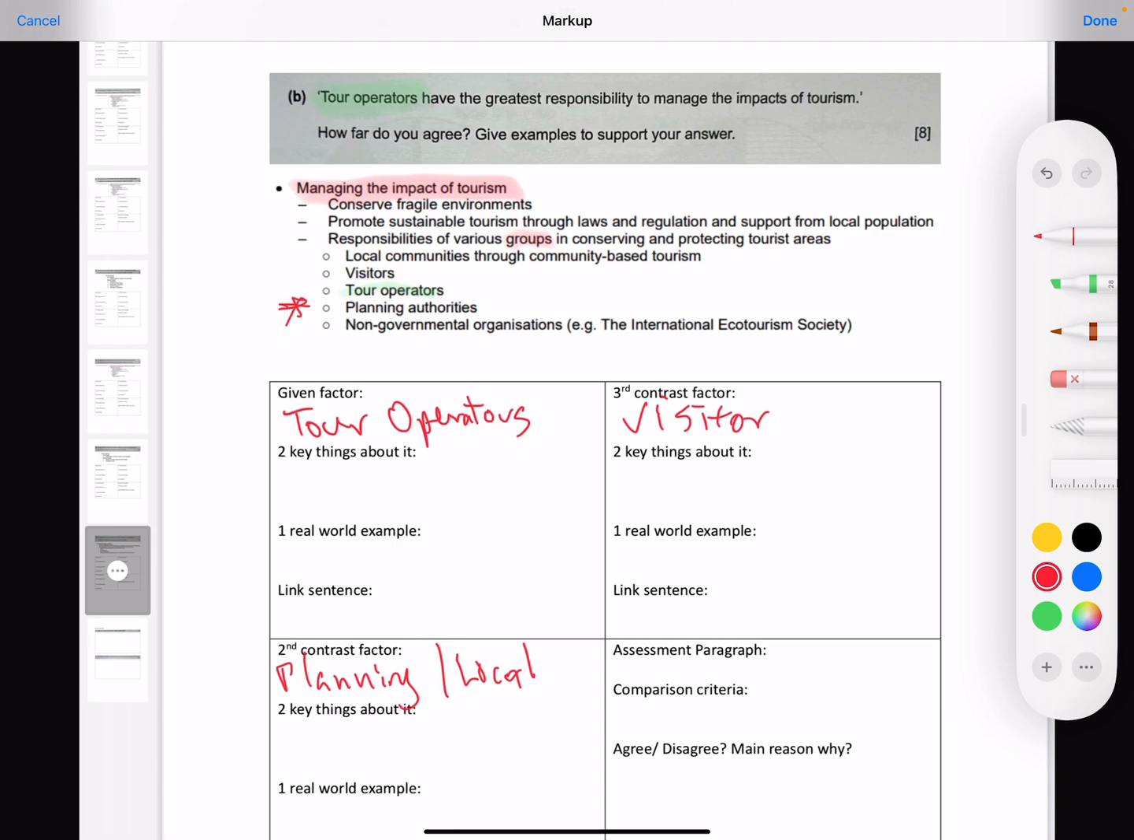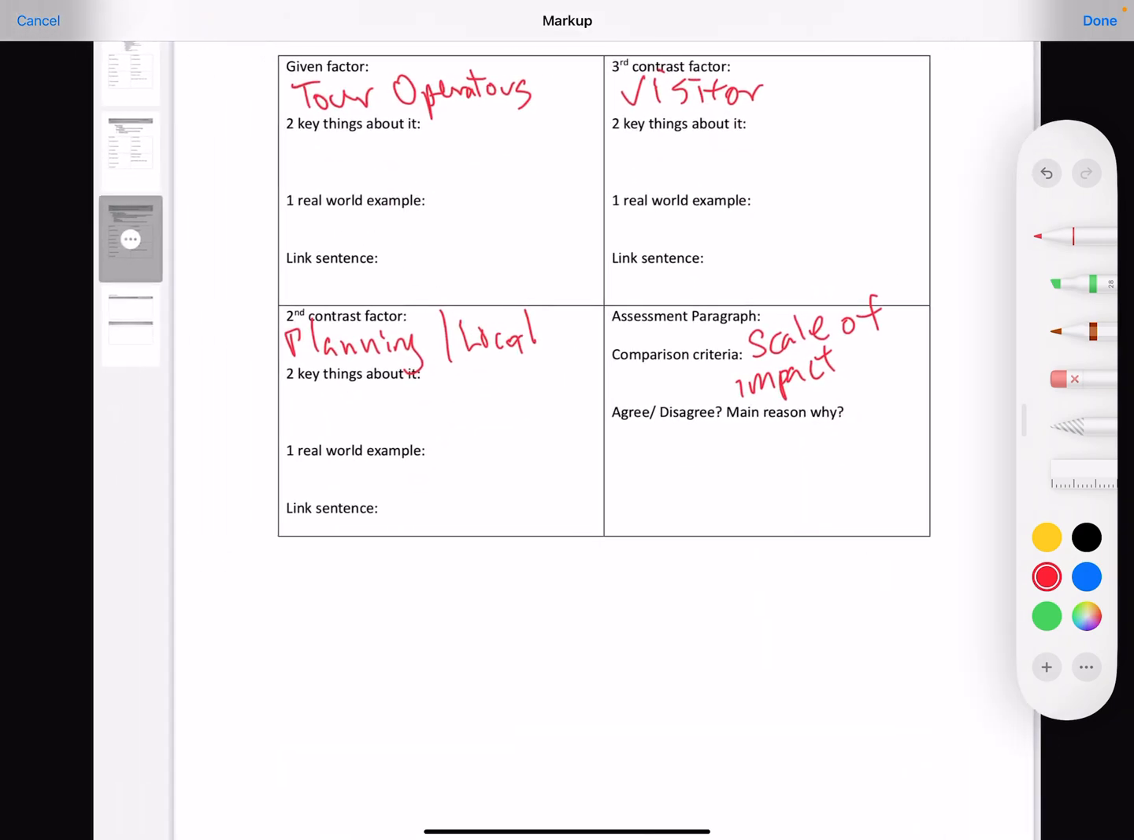But remember, assessment paragraph is got to do with scale of impact. Okay, so what are we looking at in terms of scale of impact? The common things that I always mention are, okay, how much does it cost to implement? How effective is the policy implementation or the action that's taken, right? How many people are impacted? Okay, these are all three very easy ways of assessing multiple factors across.